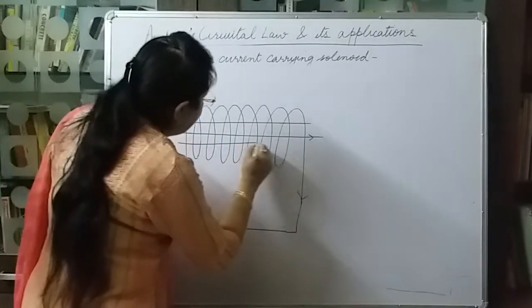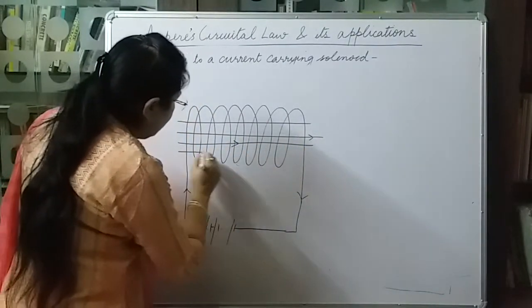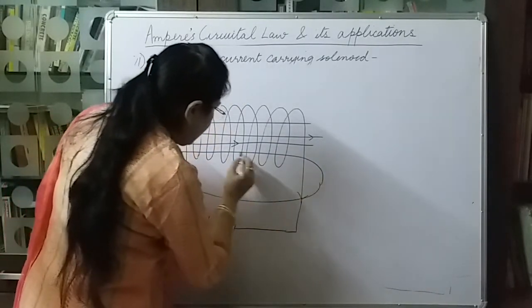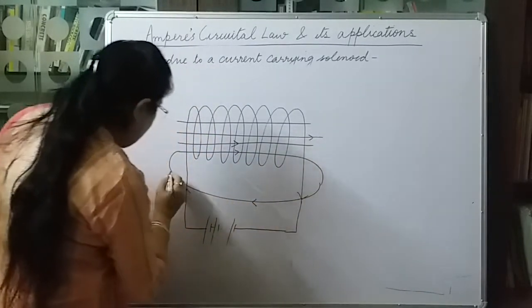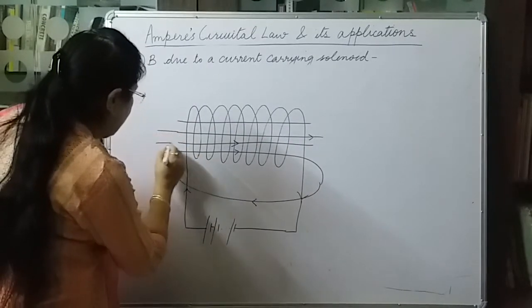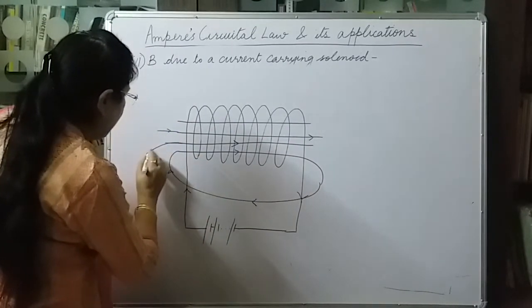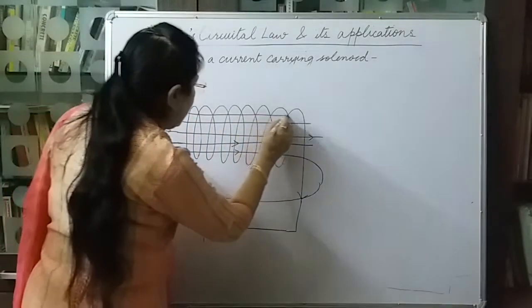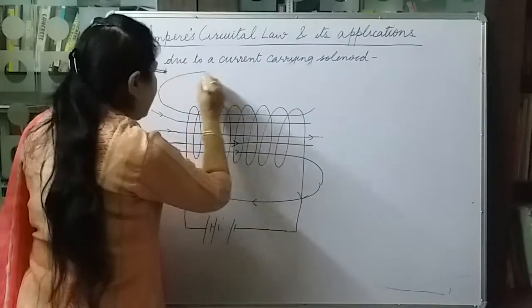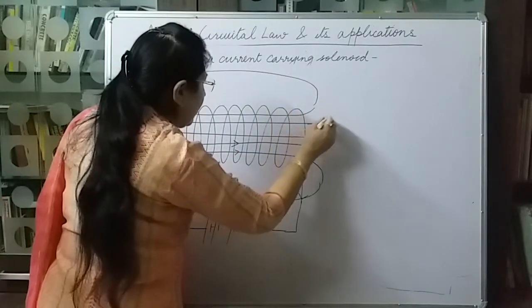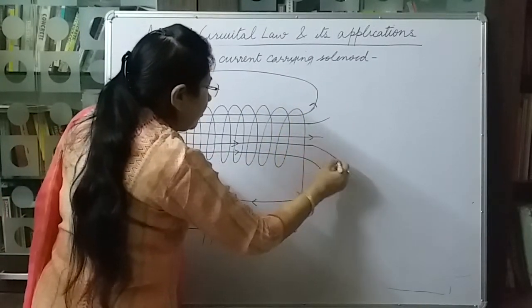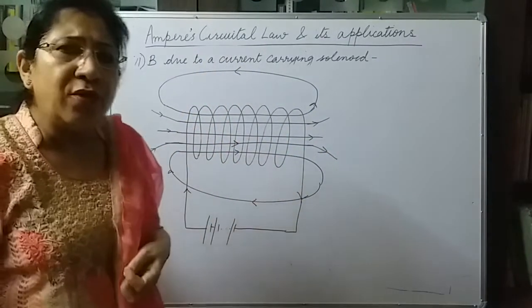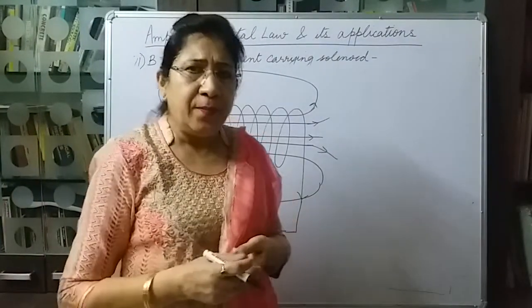They will be like this. In this way, we can sketch the magnetic lines of force for a current carrying solenoid.